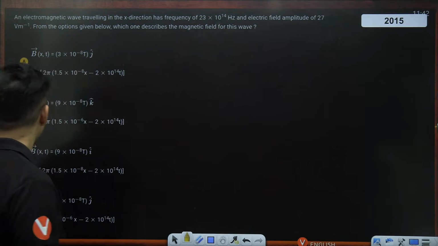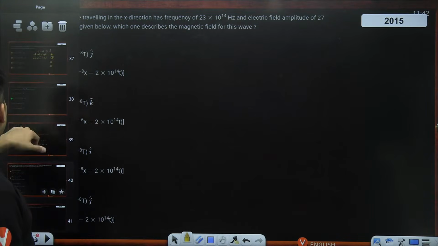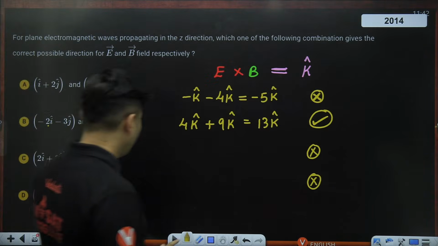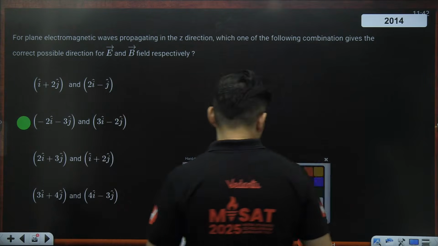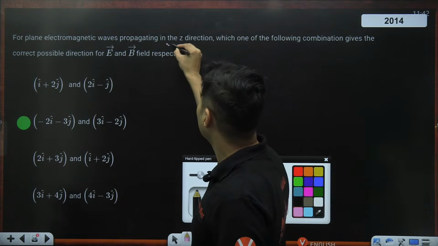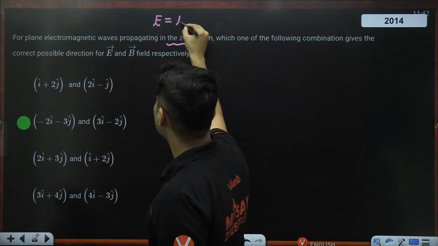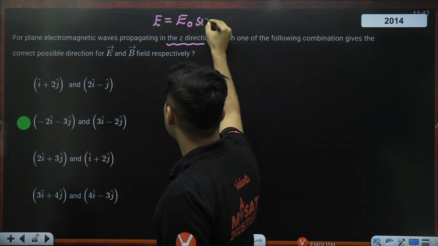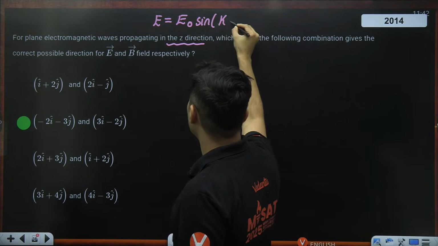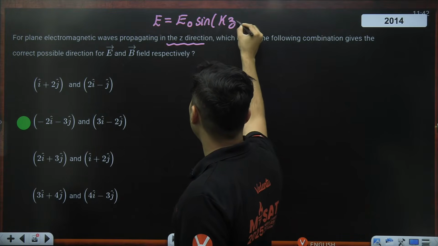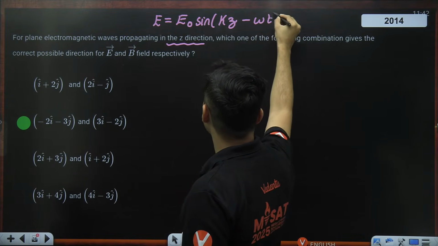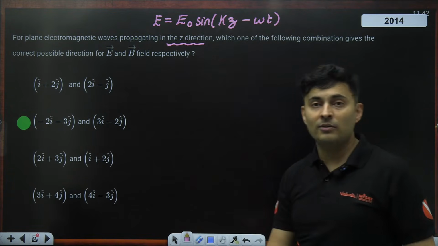Electromagnetic wave. Oh, by the way, just 1 second before going ahead. For example, in this question only, because the wave was going in the z direction, guess how the equation will look? It will look something like this: E naught sine, but kx won't be there. It will have kz and minus omega t. Do you understand why z will be there instead of x?